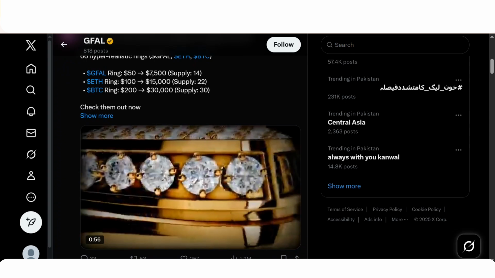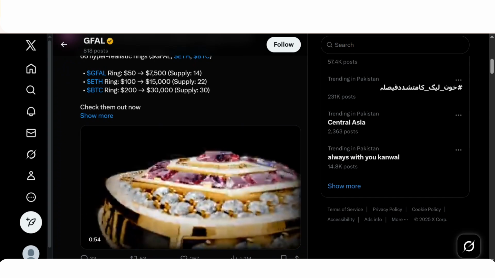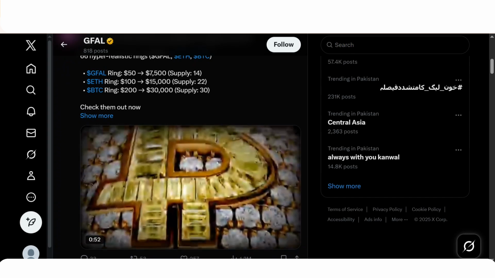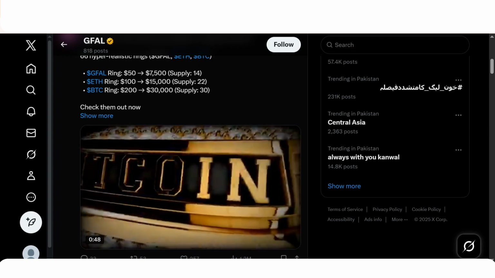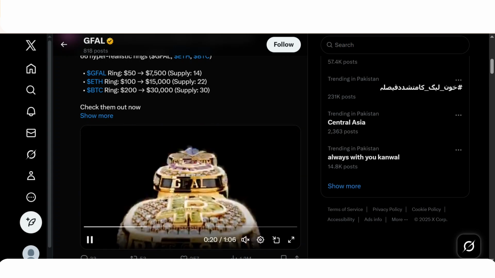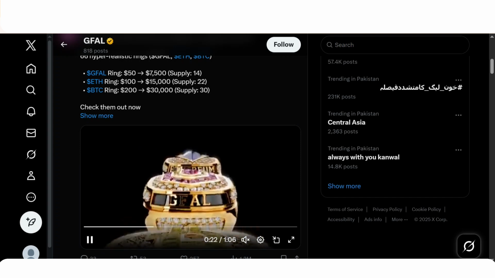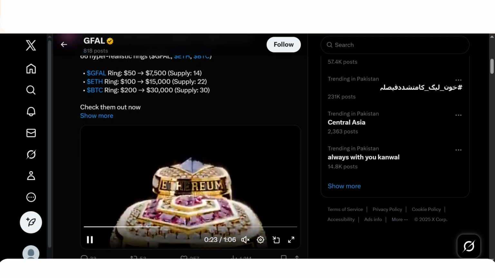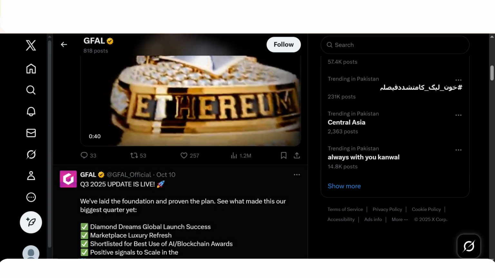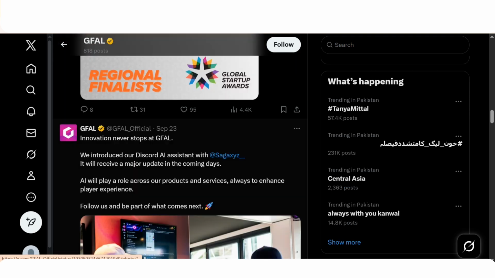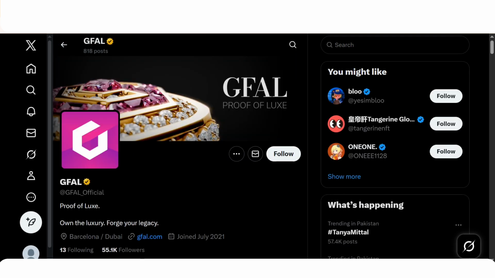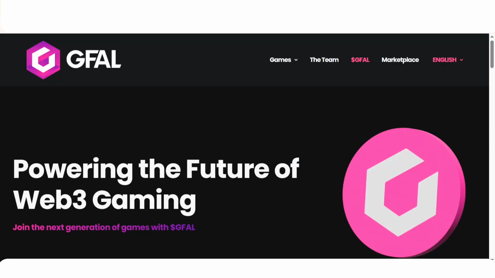You can see the ETH ring is $100 and the BTC ring is $200. It is written on it, Bitcoin JFAL, and also the Ethereum one. You can go and check out their videos. Join them on Twitter so that you can get to know more of their news from here. So that is all about this video.